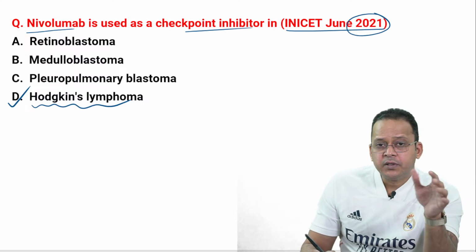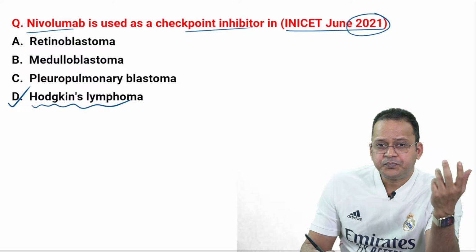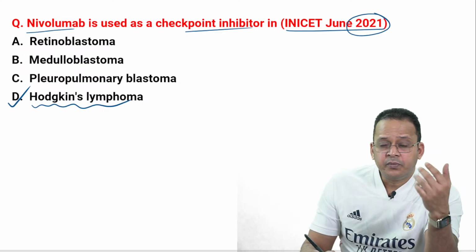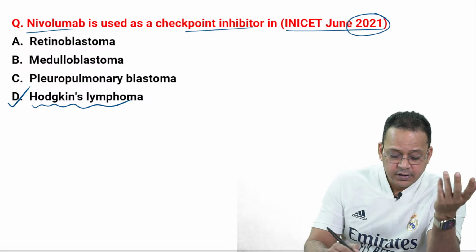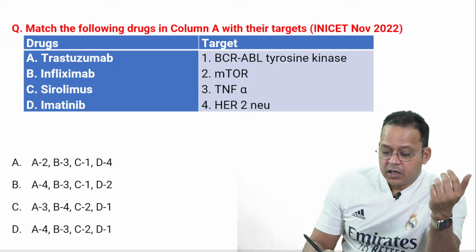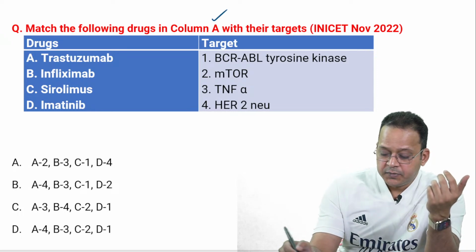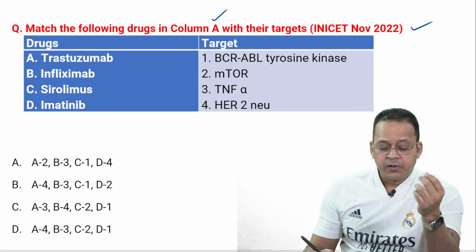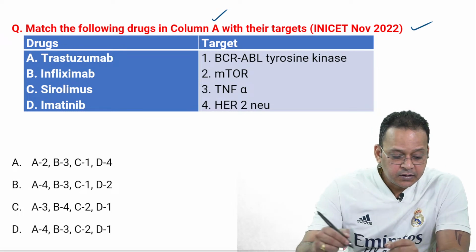So immune checkpoint inhibitors, you can have one MCQ, and this MCQ would be a difficult one because you have to remember a lot of drugs and a lot of uses. So this can be rank deciding, right? All right, match the following drugs in column A with their targets in column B. This is an MCQ, Pioneer set November 2021. So this is one of the recent MCQs.